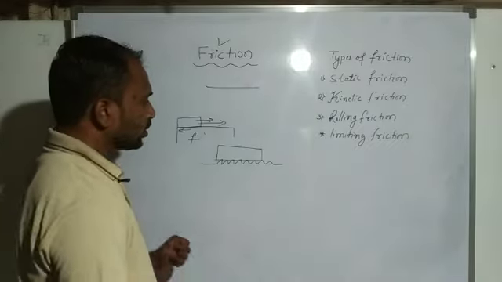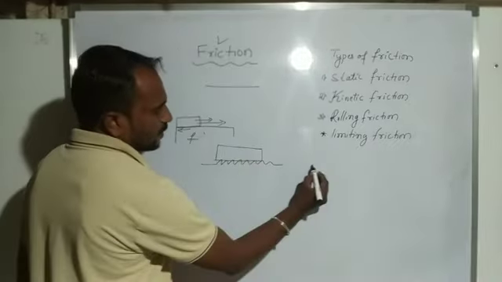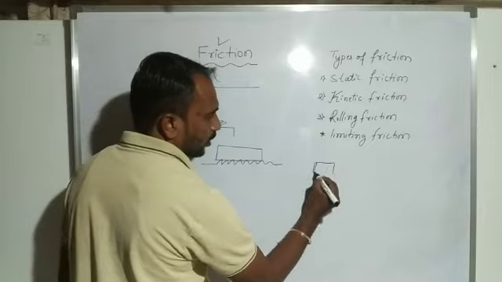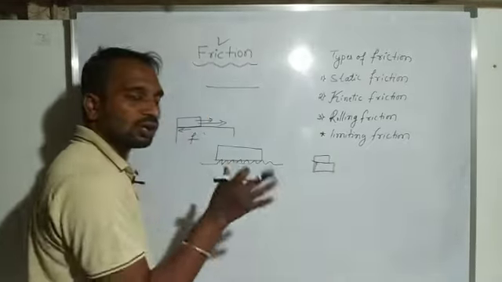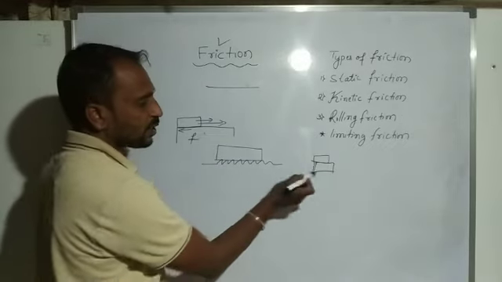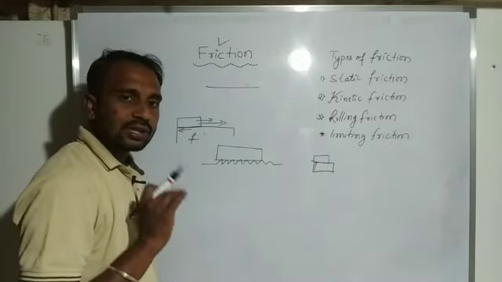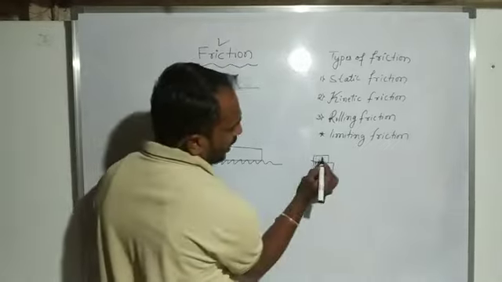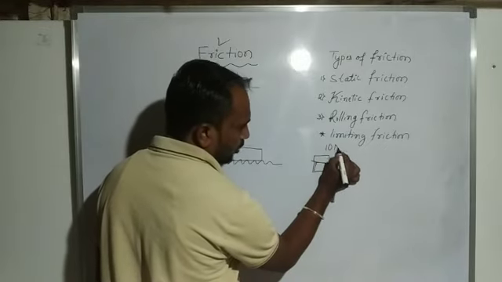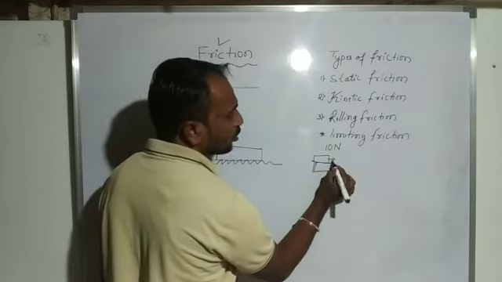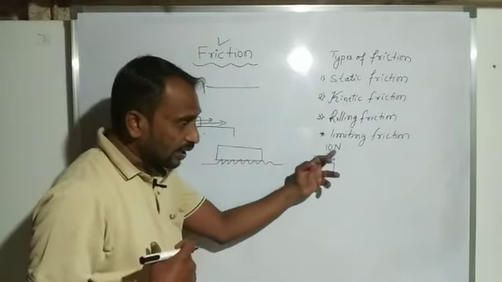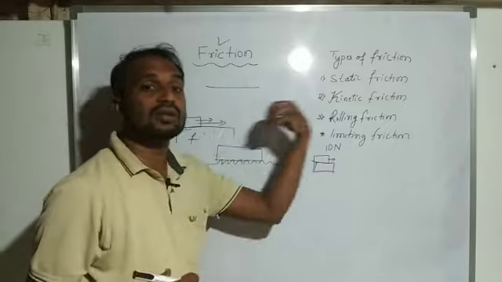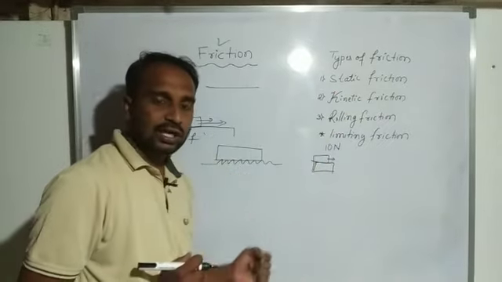Suppose we have one body, and here we consider another body. It means one body is present on top of another body. Suppose I apply 10 Newton of force, then only does the body start moving in a particular direction.